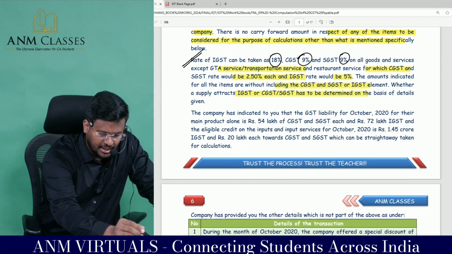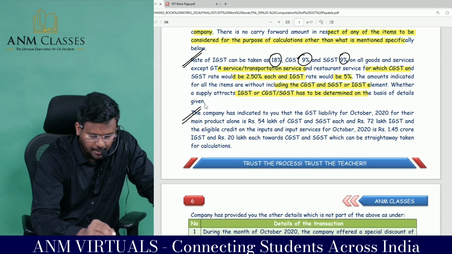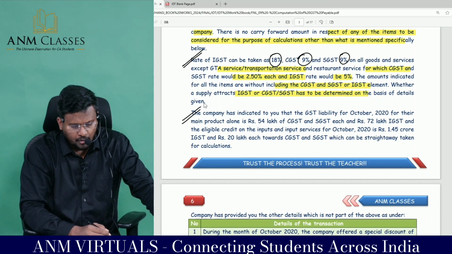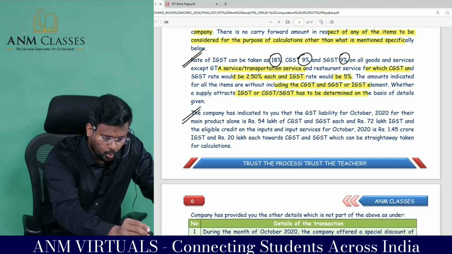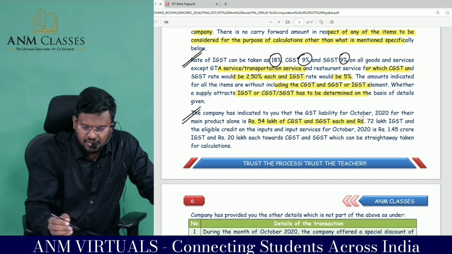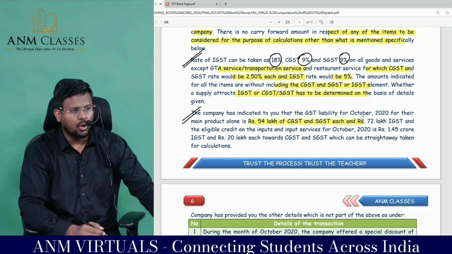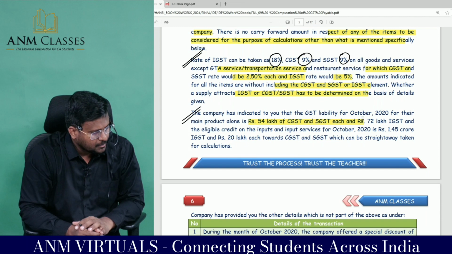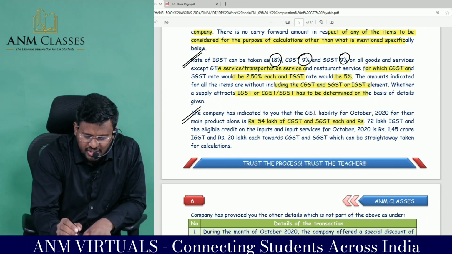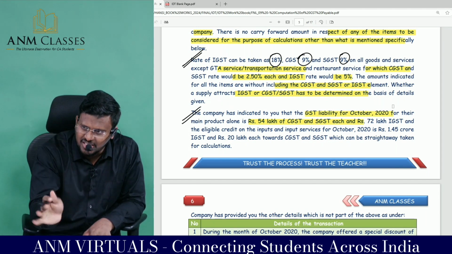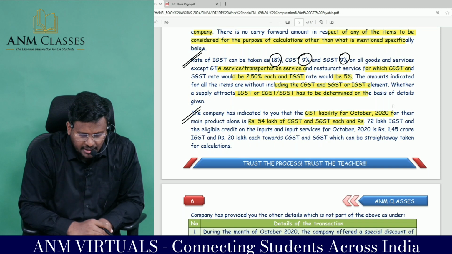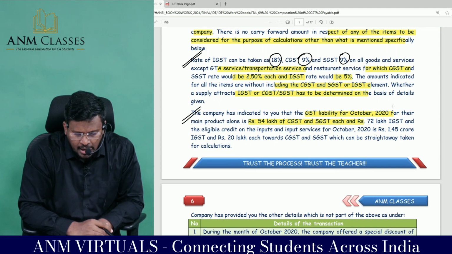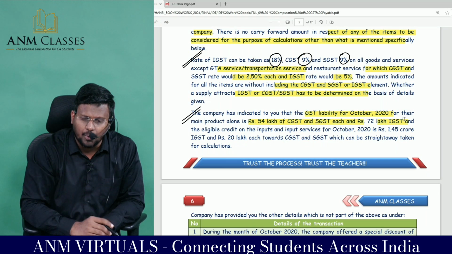The company has indicated to you that GST liability for October 2020 for their main product alone is 54 lakhs of CGST and SGST each. Wow. They themselves calculated the output GST. Output tax liability is 54 lakhs of CGST and 54 lakhs of SGST and 72 lakhs of IGST.